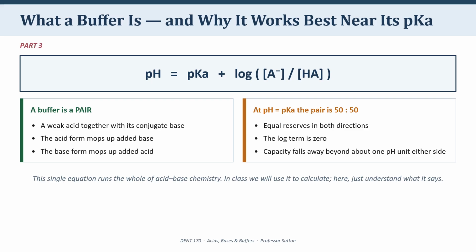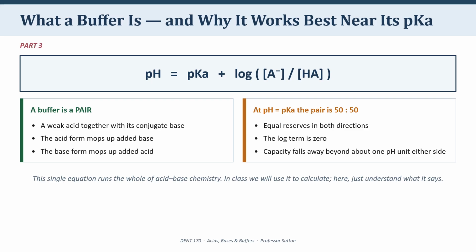So what is a buffer? A buffer is a solution that resists a change in pH. And the way it does that is by containing both members of a conjugate pair at the same time. A weak acid and its conjugate base sitting together in the same solution. Think about why that combination works. If somebody adds acid, a flood of hydrogen ions, the base form is sitting right there to absorb them. If somebody adds alkaline, the acid form is sitting right there to donate hydrogen ions and make up the difference. You have a reserve in both directions.